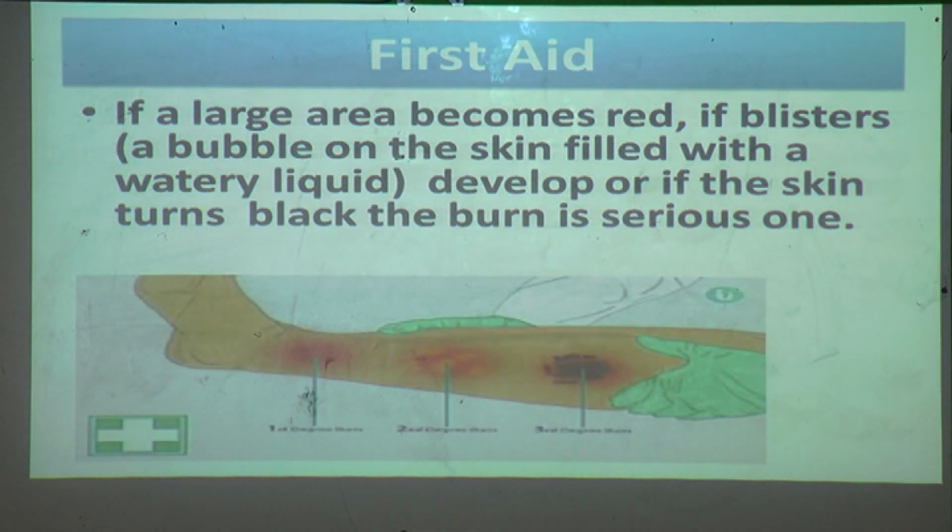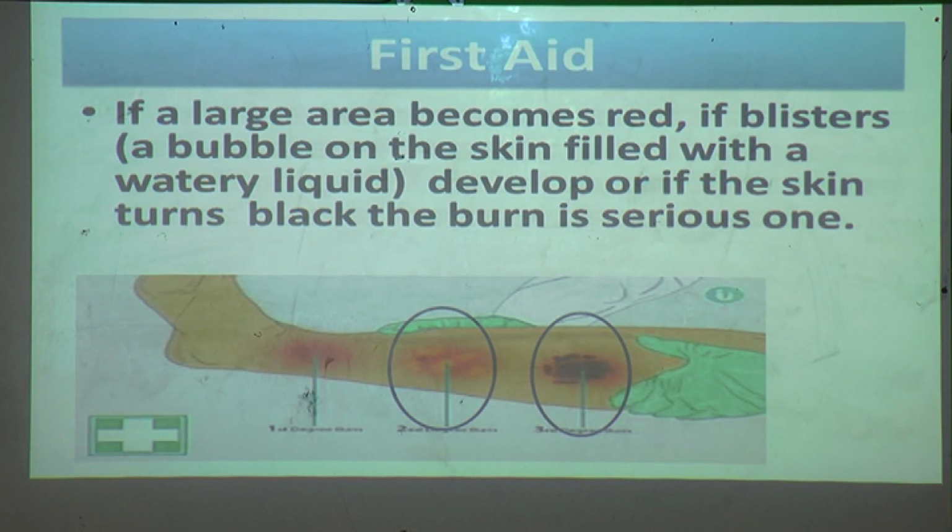See, what are blisters? I will show you. The minor burn we just saw is one in which a small area of skin becomes red. But if a large area becomes red and if blisters develop, what are blisters? Blisters are bubbles on the skin filled with watery liquid. You can see in this picture where a large area becomes red and those bubbles or blisters are there. This is a serious burn.